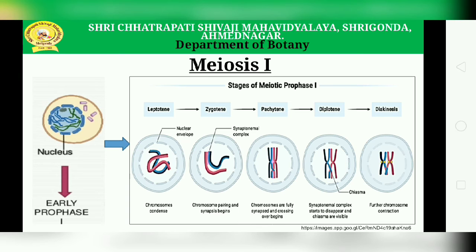In the first, leptotene, picture you can see. Then zygotene, also known as zygonema. The name zygotene indicates that in this stage the chromosomes form paired thread-like structures. So the chromosome becomes shorter and thicker. The pairing of homologous chromosomes takes place in this stage.